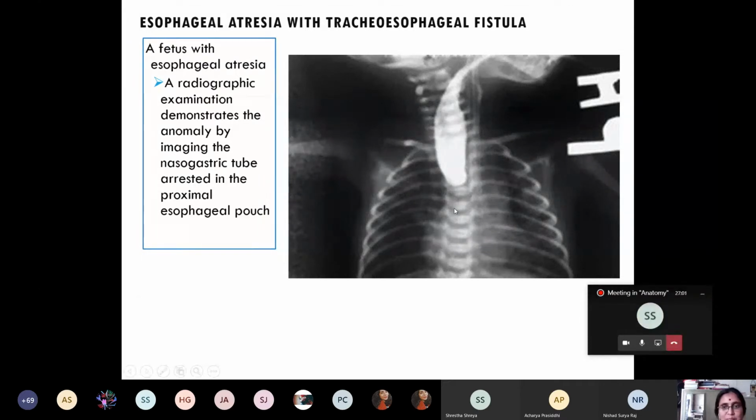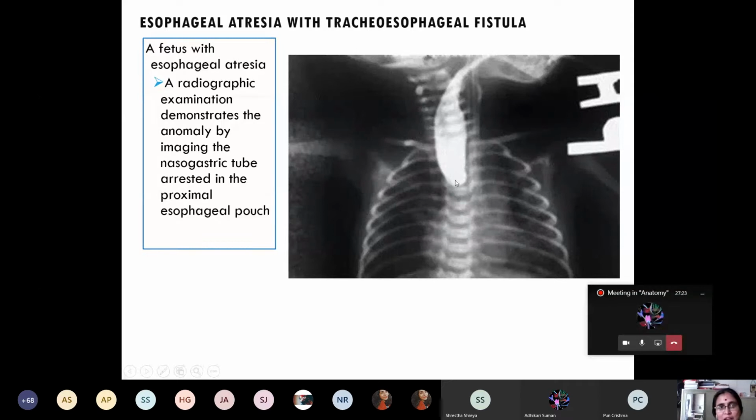Please answer. Posterior shifting of tracheoesophageal septum. Very good. This is the septum. If there is failure of formation of the septum, or shifting of the septum, or deviation of the septum, or failure of fusion of the septum, then tracheoesophageal fistula.